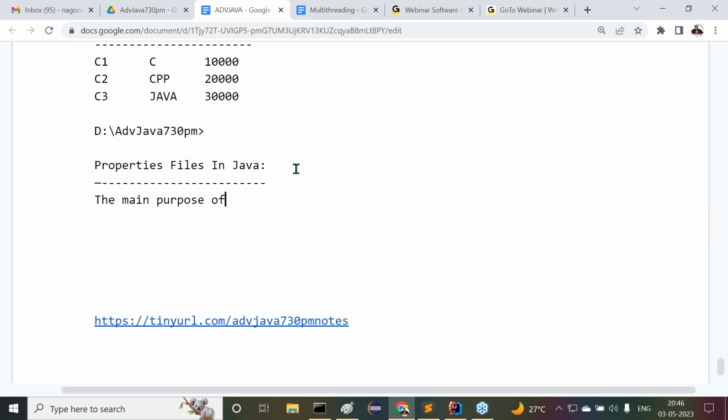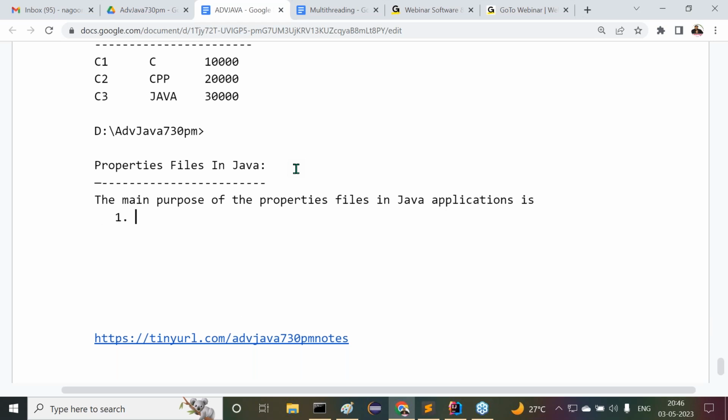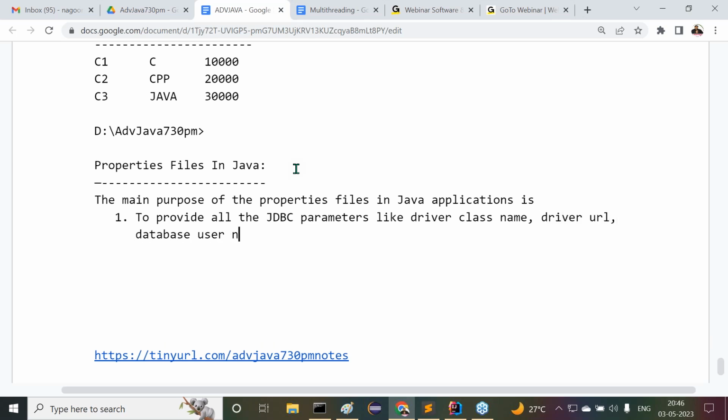The main purpose of the properties files in Java applications, number one, is to provide all the JDBC parameters like driver class name, driver URL, database username, and database password, which we want to change frequently.